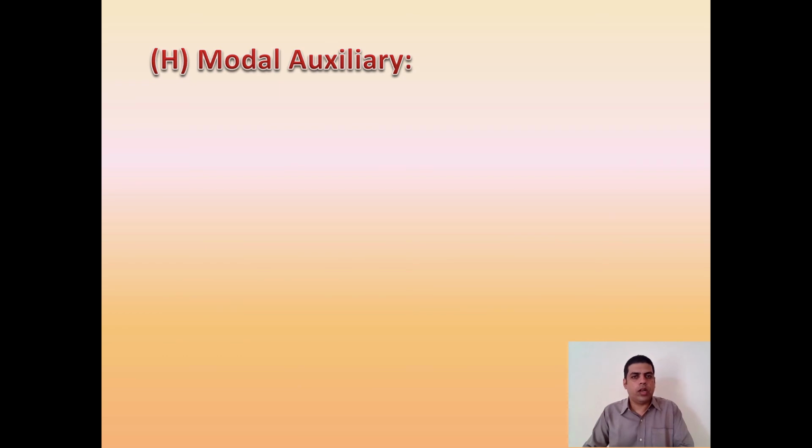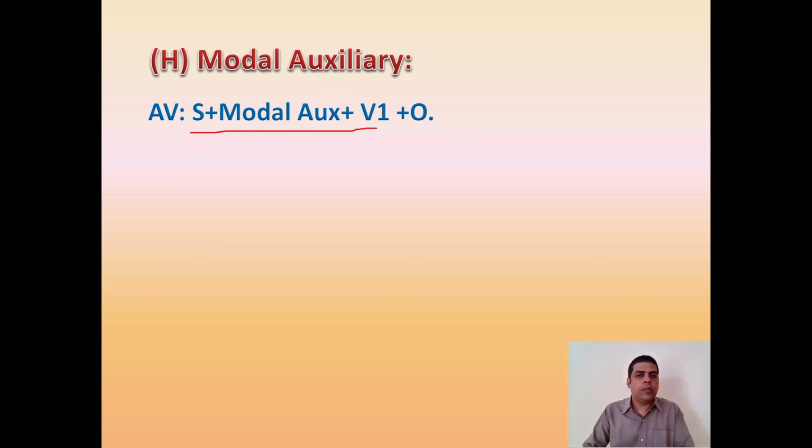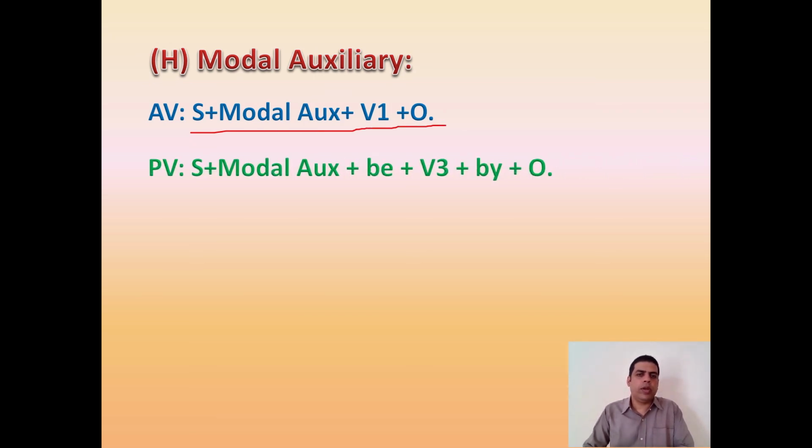Talking about the modal auxiliary, what happens there? The structure is normally subject plus modal auxiliary plus V1 plus object. In that case, what we have to do is to bring the object as the subject, and then in most of the cases same modal auxiliary will be kept there, plus be will be added, then V3 plus by plus object, that is as usual.